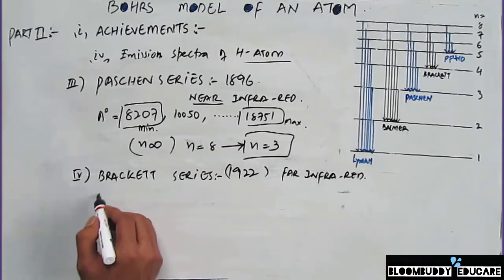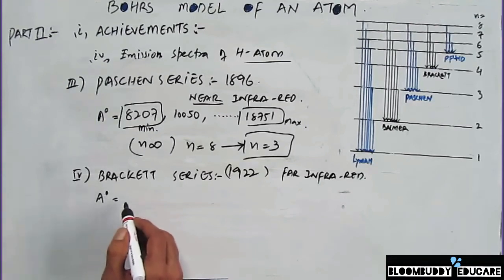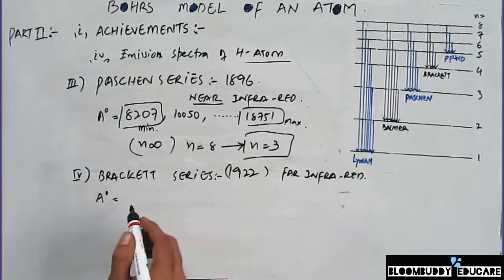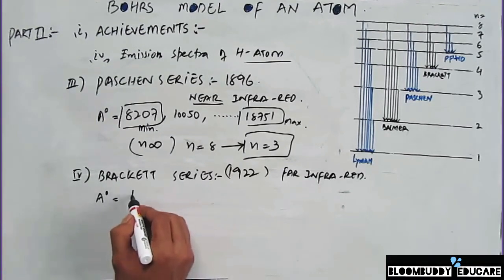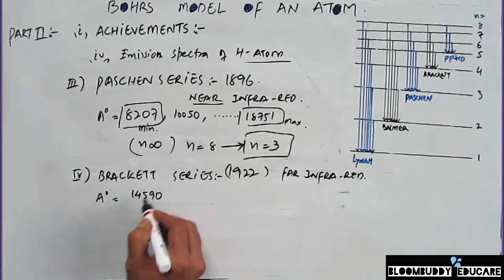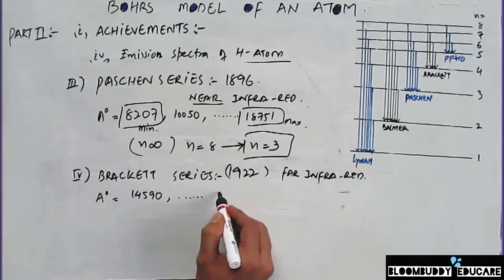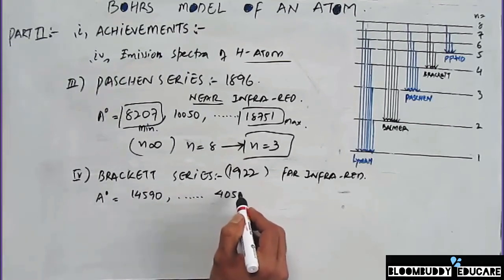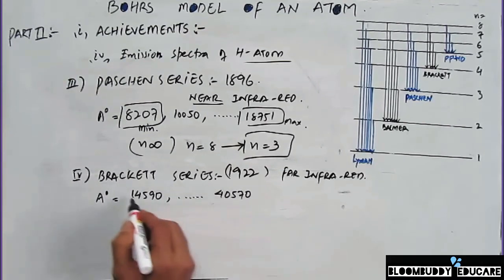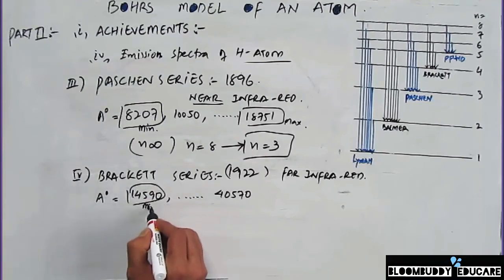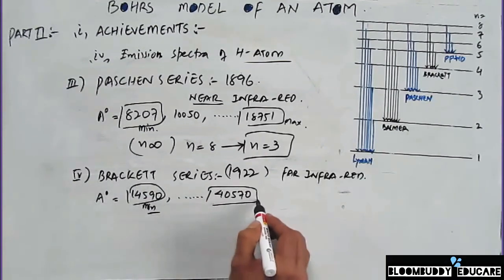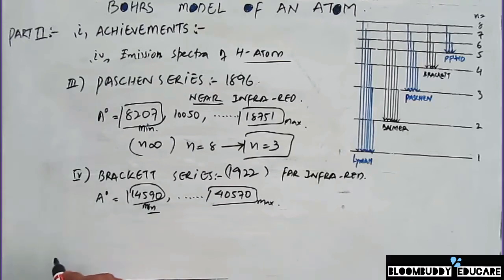The wavelengths that are obtained in case of the Brackett series are four different spectral lines. The first one has a wavelength of 14590 angstrom, and so on and so forth, and the maximum one that is here is 40570 angstrom. So this is the minimum wavelength that's obtained in this case, and this is the maximum wavelength that's obtained in this Brackett series.